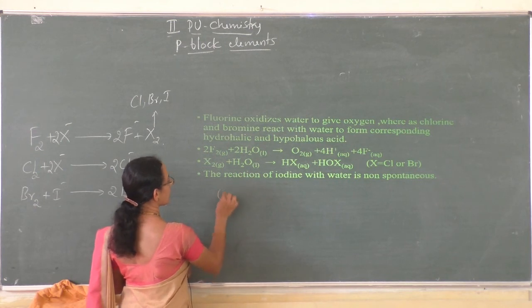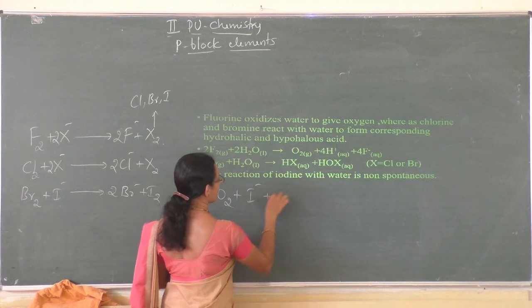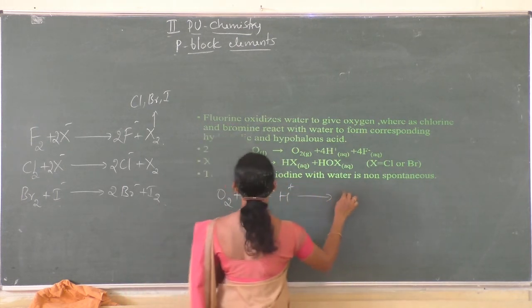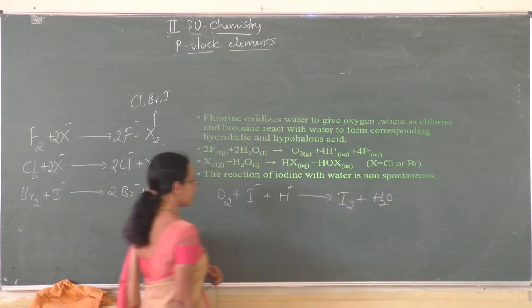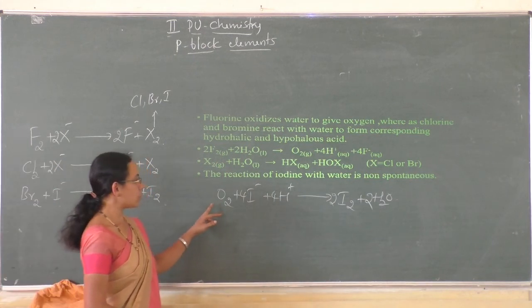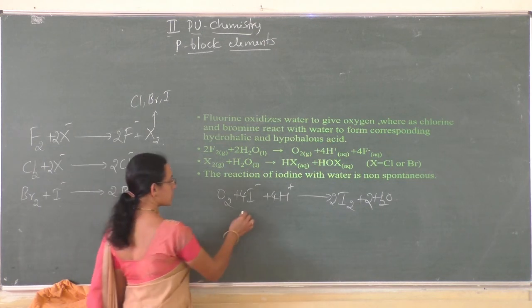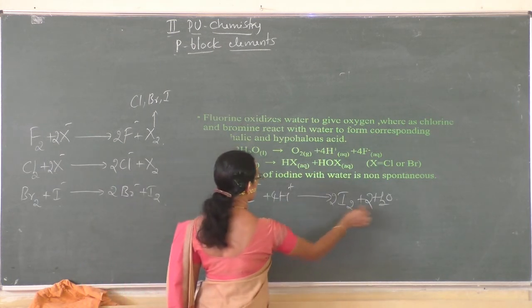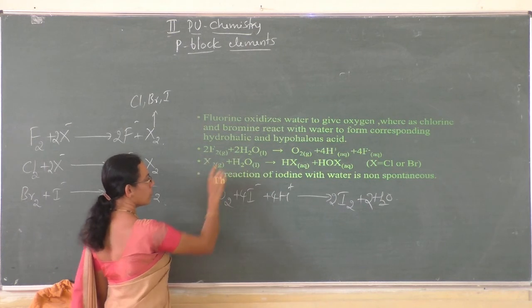We can write the reaction like this: O2 plus I minus plus H plus to give iodine and water. The reactions between iodine and oxygen are non-spontaneous. So it is evident that I minus is oxidized by oxygen to water. So this reaction is just the opposite reaction of fluorine and water.